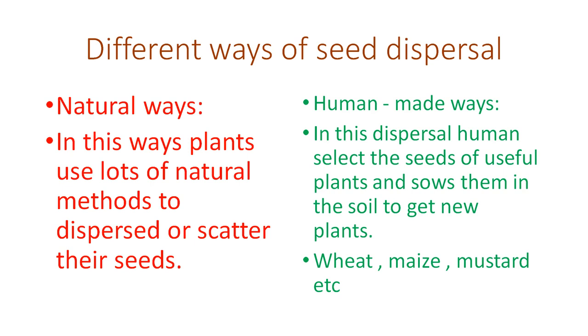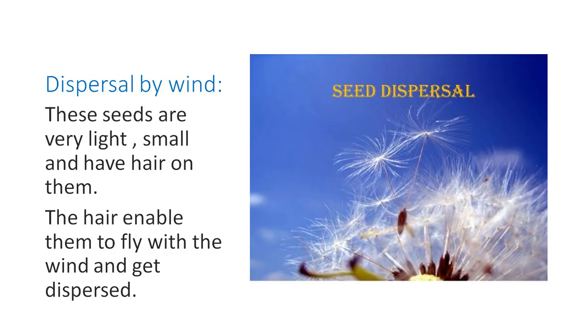And the human-made ways: in this dispersal, humans select the seeds of useful plants and sow them in the soil to get new plants. For example, wheat, maize, mustard, etc. Now, we will discuss the natural ways one by one. First one is dispersal by wind.